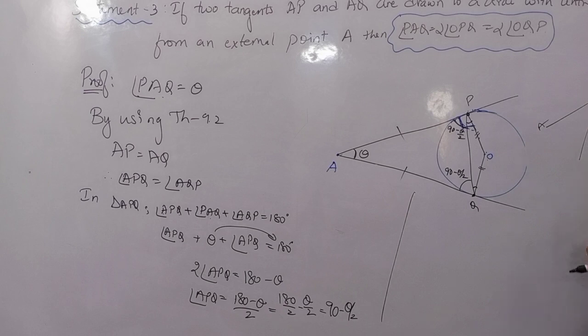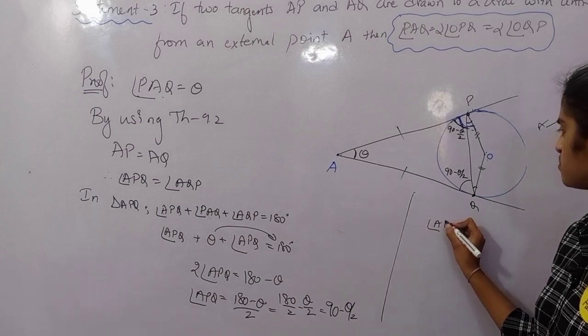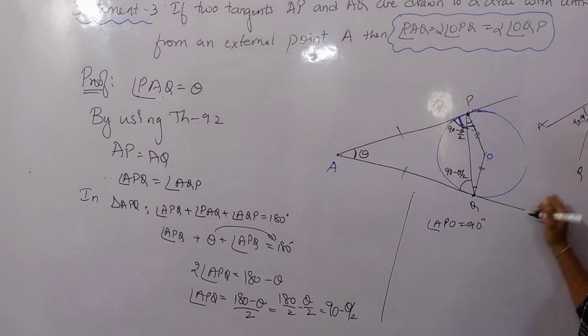In between you have this line PQ. This angle I got as 90 minus theta by 2, and the total angle is 90. So angle APO is 90 degrees, because the radius is perpendicular to the tangent.